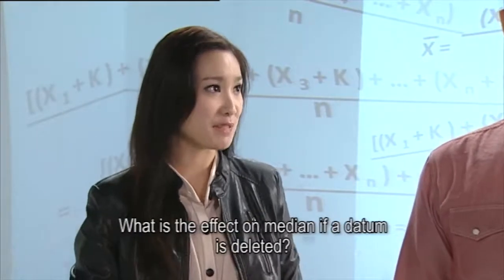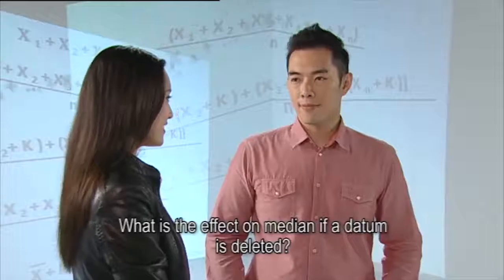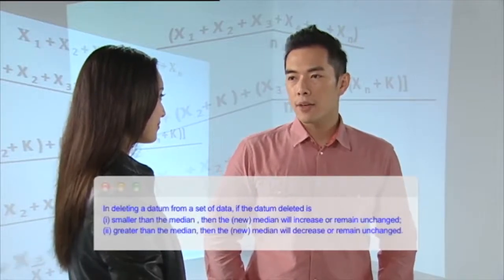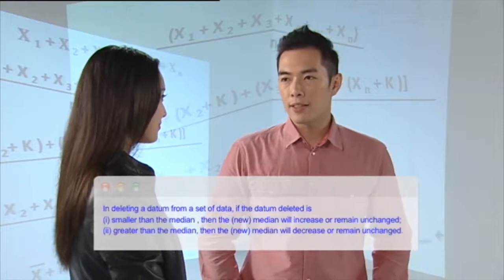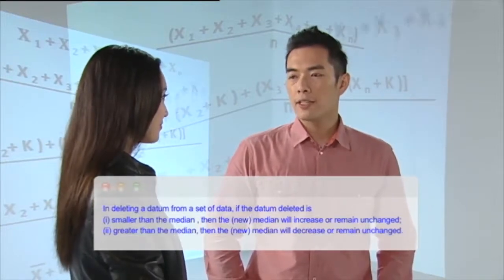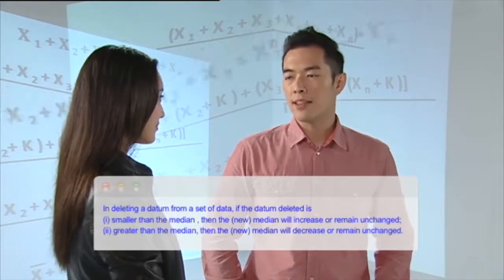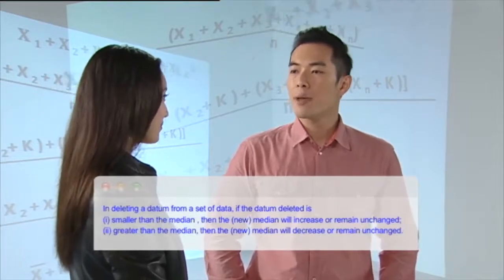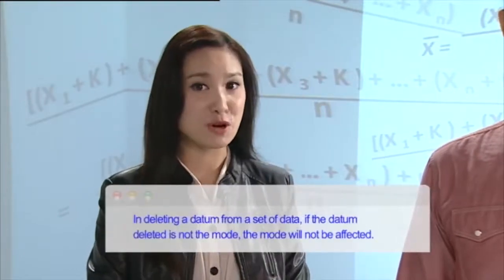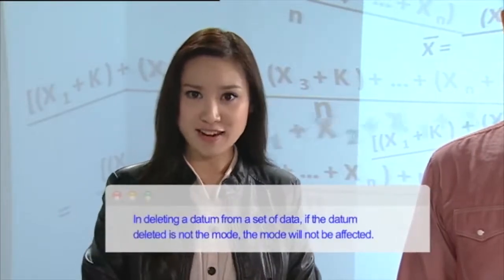What is the effect on the median if a datum is deleted? Yes, the conclusion is, when a datum is deleted from a set of data, if this datum is smaller than the median, then the new median will increase or remain unchanged. On the other hand, if this datum is greater than the median, then the new median will decrease or remain unchanged. I see. So if the deleted datum is not the mode, then the new mode will not be affected.